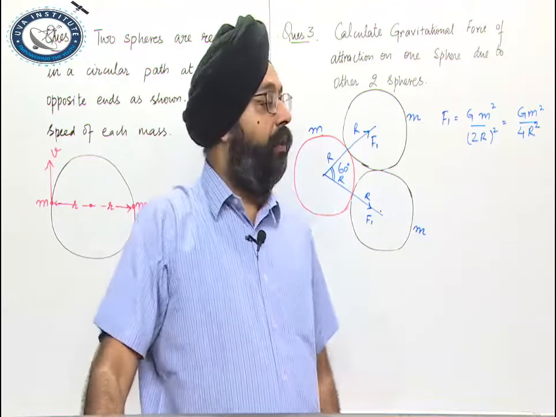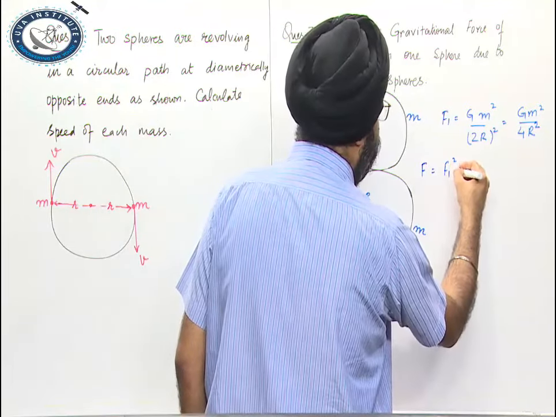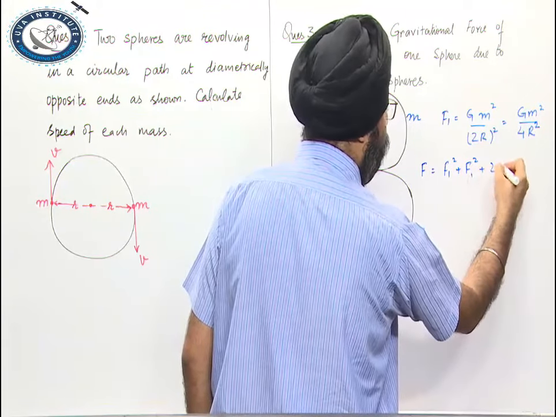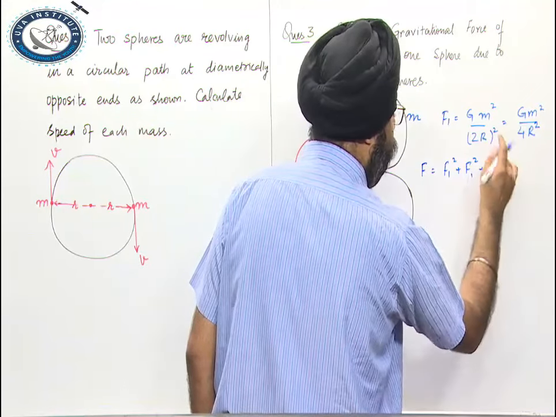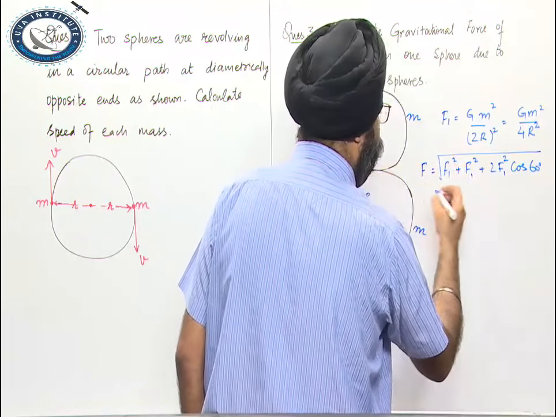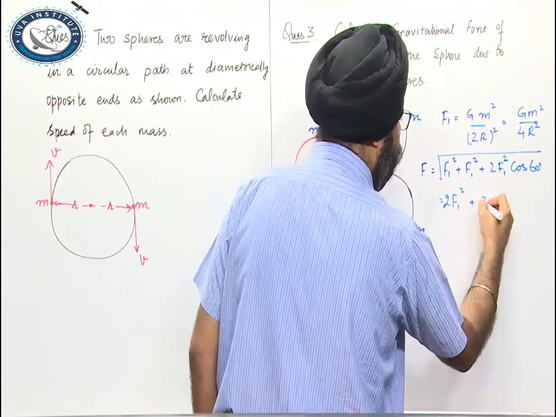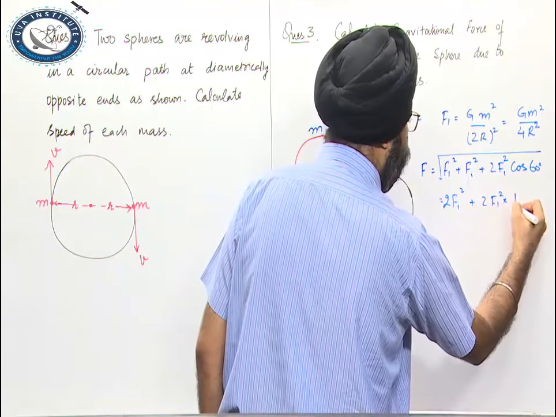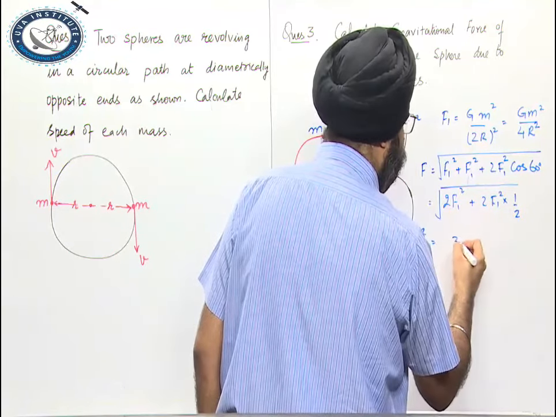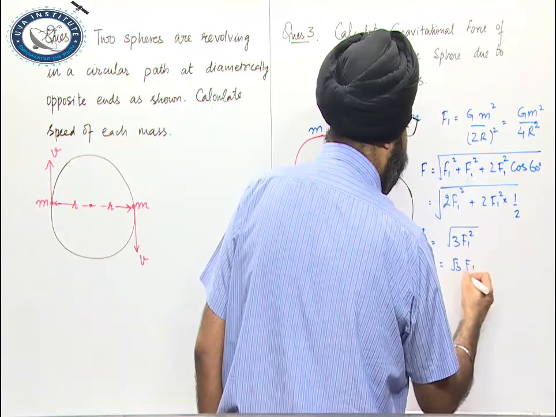So by the parallelogram law of vector addition, my net force is under root of F1 square plus F2 square plus 2 F1 F2 cos 60. F2 is also equal to F1 in this case, the forces are the same in magnitude. So it is 2 F1 square, plus 2 F1 square cos 60. Cos 60 is 1 by 2. So it is 3 F1 square, under root of 3 F1.